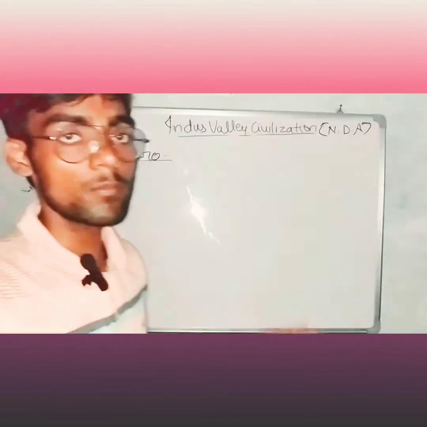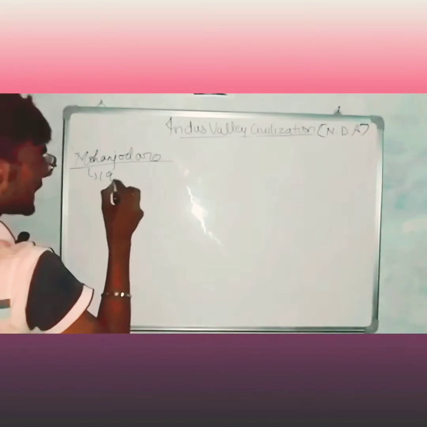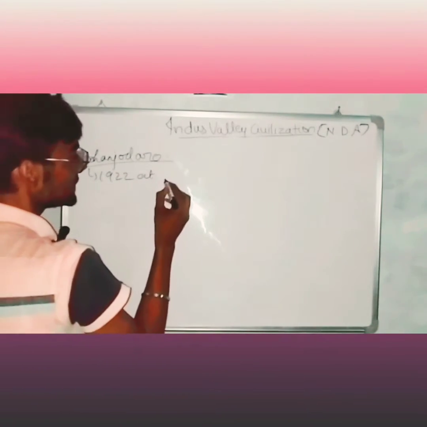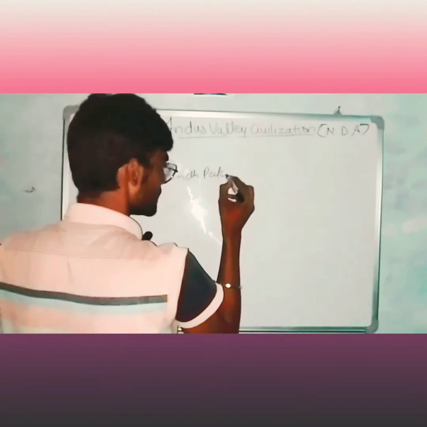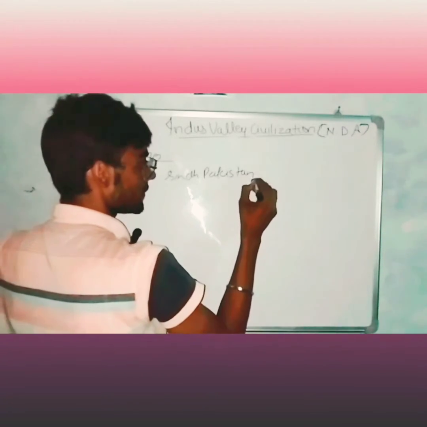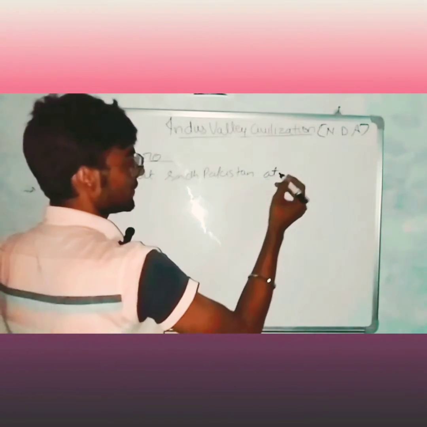After 1 year, Mohenjo-daro was also discovered. It means it was discovered in 1922 at Sindh, Pakistan, at Indus River.